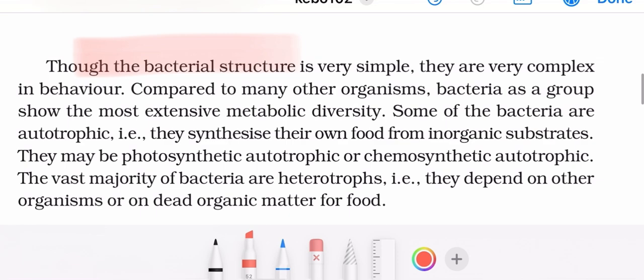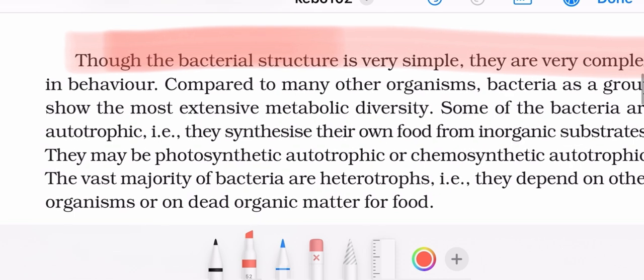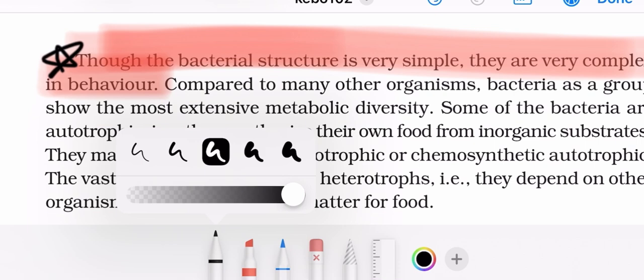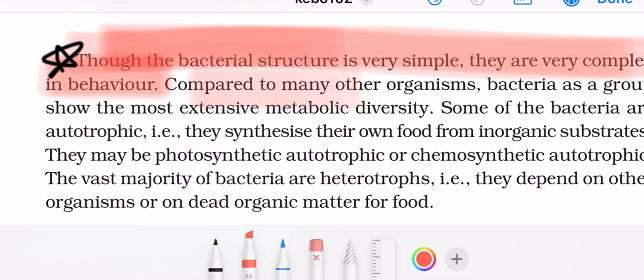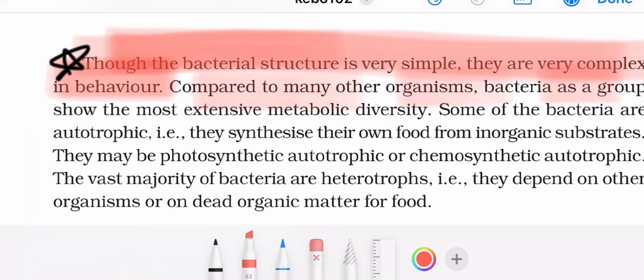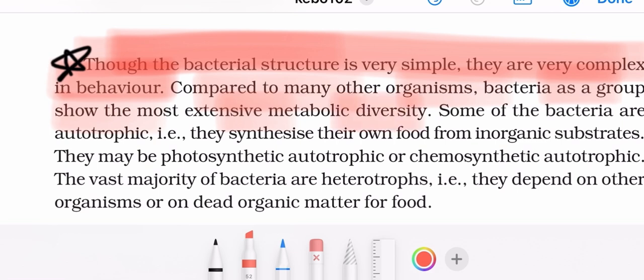The bacterial structure is very simple, but they are very complex in behavior. This is a very important line. Compared to many other organisms, bacteria as a group show the most extensive metabolic diversity. Some of the bacteria are autotrophic, that is, they synthesize their own food from inorganic substrates. They may be photosynthetic autotrophic or chemosynthetic autotrophic.